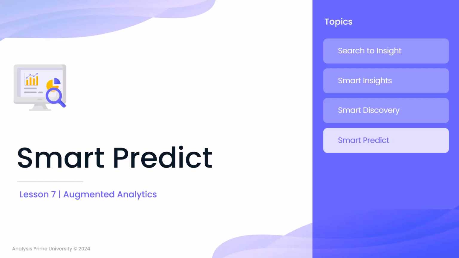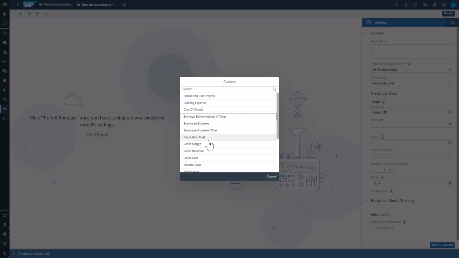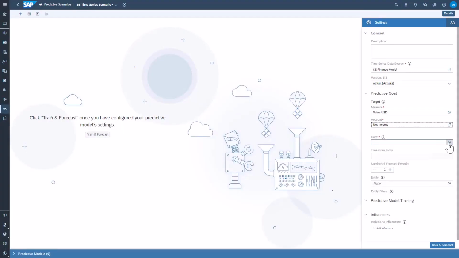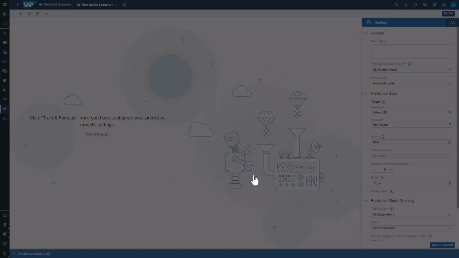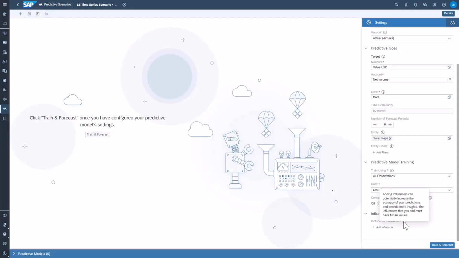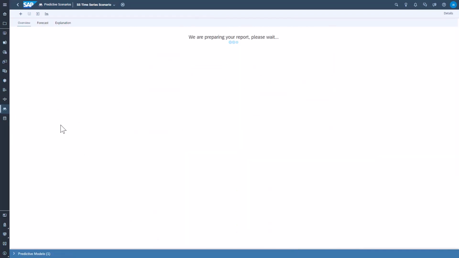SAP Analytics Cloud can also apply augmented analytics to planning scenarios with its Smart Predict feature. With Smart Predict, users can create predictive scenarios to utilize machine learning and AI to answer various business questions and make predictions. Predictive scenarios can house one or many predictive models, and those models are trained and modified and updated based on different input parameters, and they can ultimately be applied to an existing planning model.